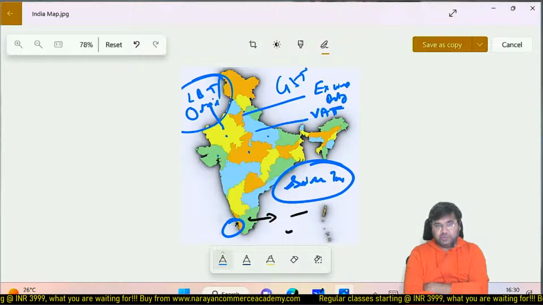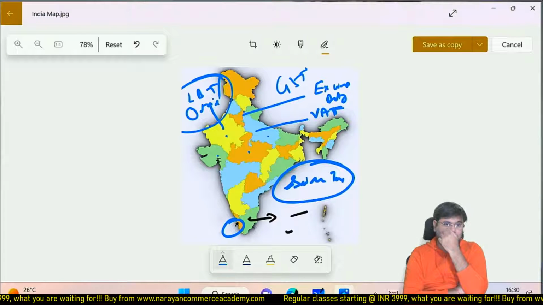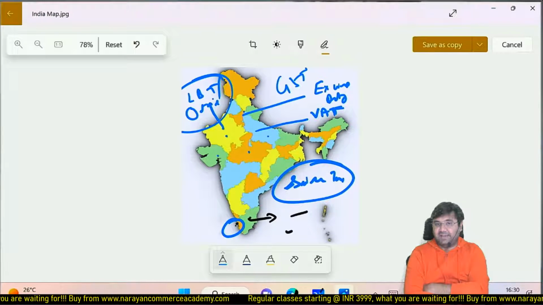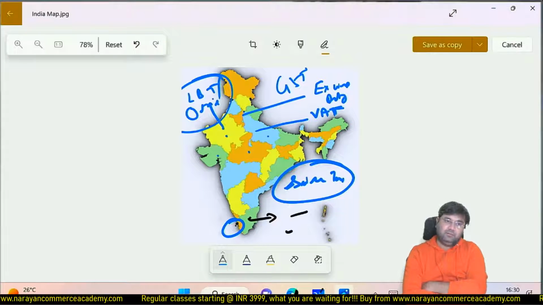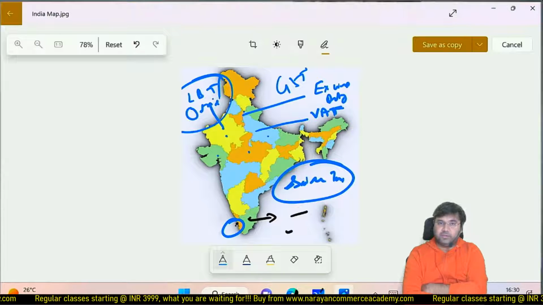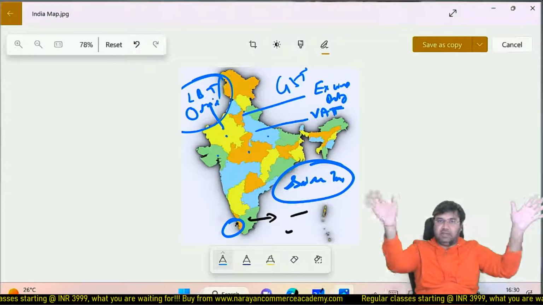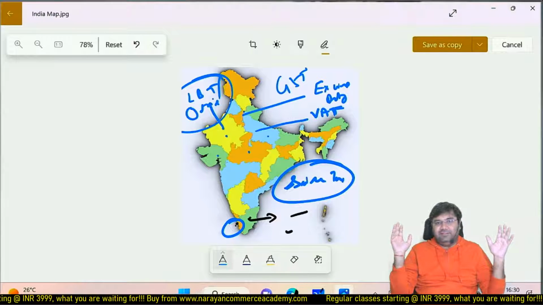And we also discussed that previously it was the seller state that used to get the revenue. So what was happening? Himachal Pradesh, let's say, announced for any new setup of a factory a 10 year tax holiday. So no VAT for 10 years.